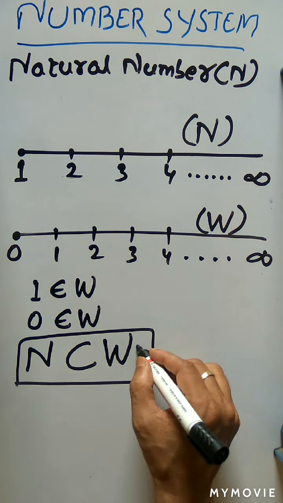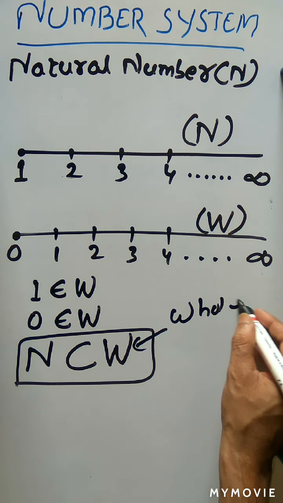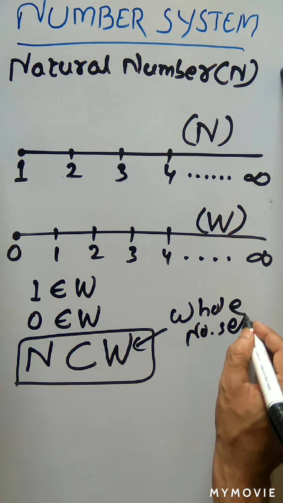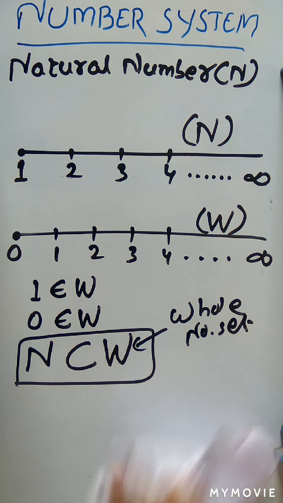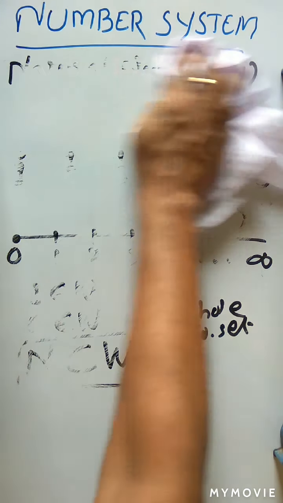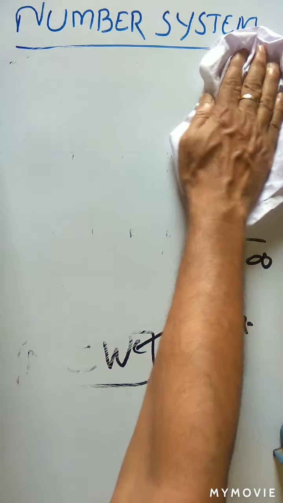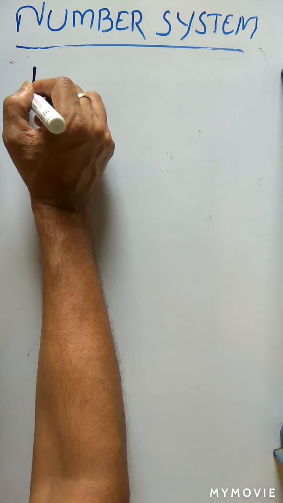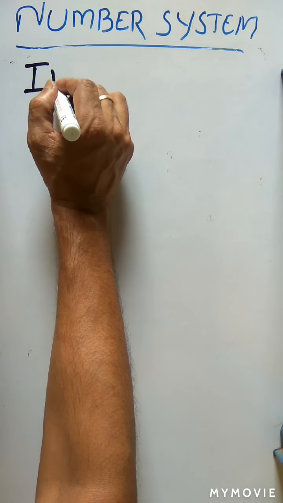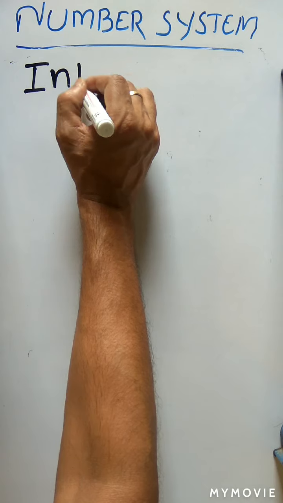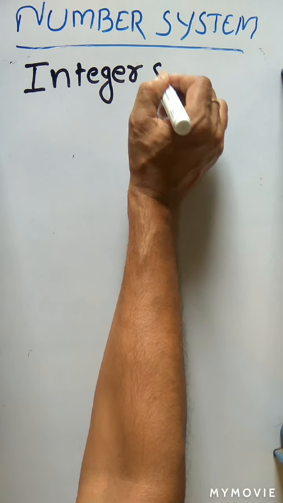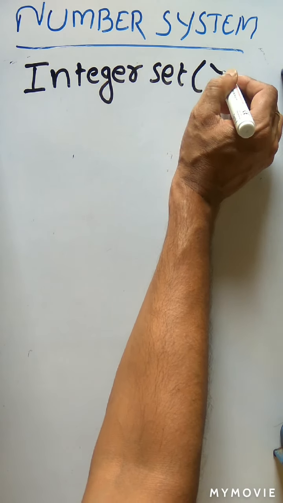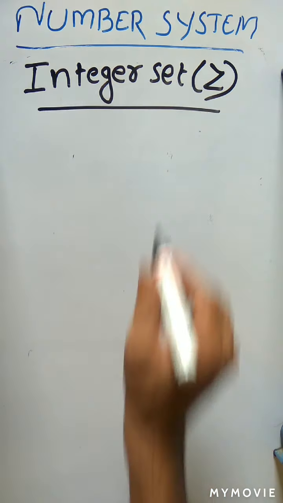So this W is the whole number set. W is your whole number set. Clear? So now we'll start another number, called the integer number. All the integer numbers belong to which set? Integer set. So what is the integer set, or what is an integer number? That is represented by Z.